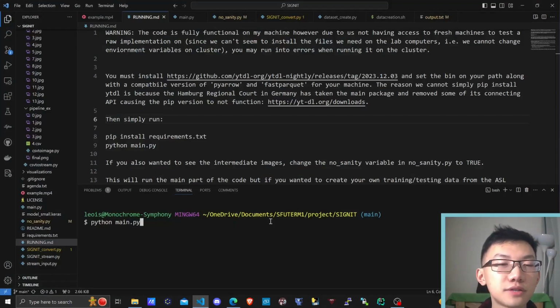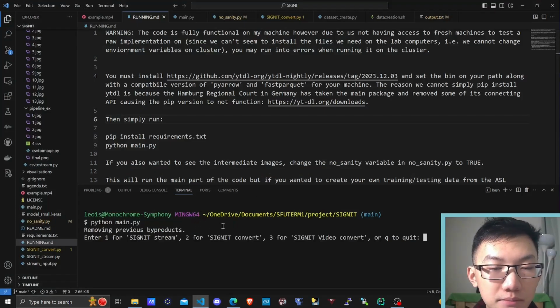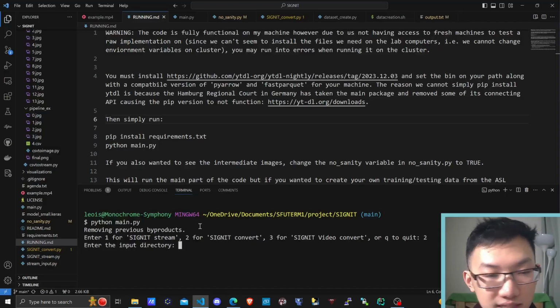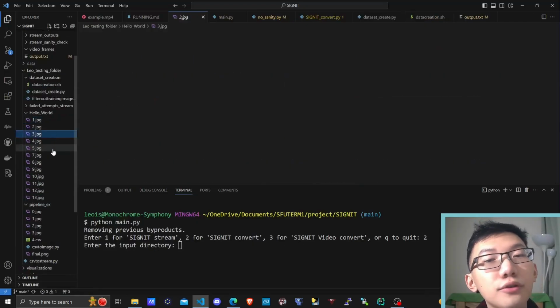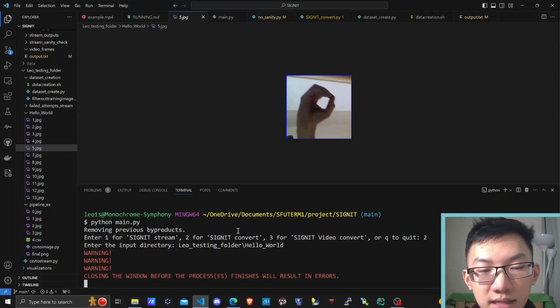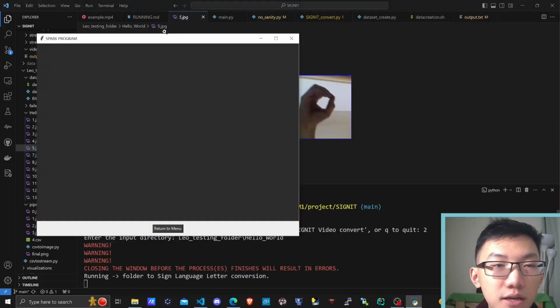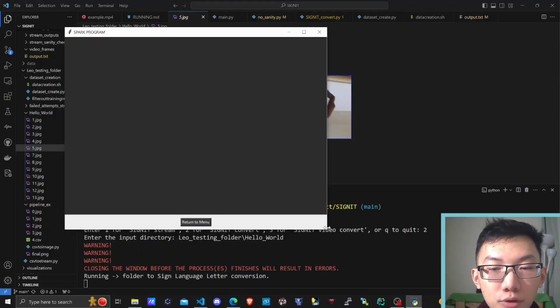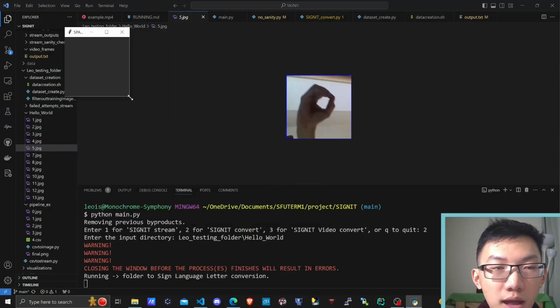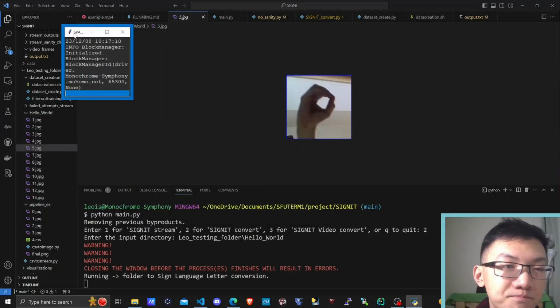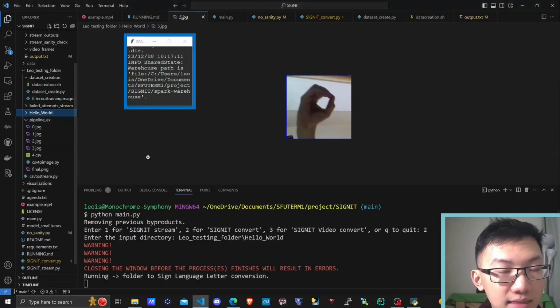Okay, let's go over the code demo. So after running the file, you should end up with the main menu. This takes in a URL, this takes in a folder, this takes in a video. Let's do the folder for now. I prepared a folder that says hello world in sign language. We'll put that in and out pops our window that's running our Spark program. We'll resize this and keep this around while I go over the ETL process and the main pipeline.